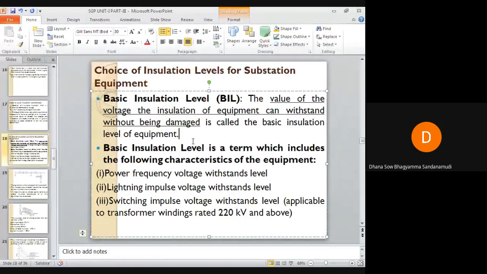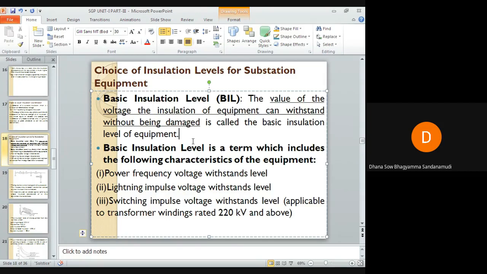After manufacturing an equipment, proper insulation is given based on the rating of the equipment and the reference voltage. And if over voltage occurs, this insulation must not get damaged. That is the withstand level.